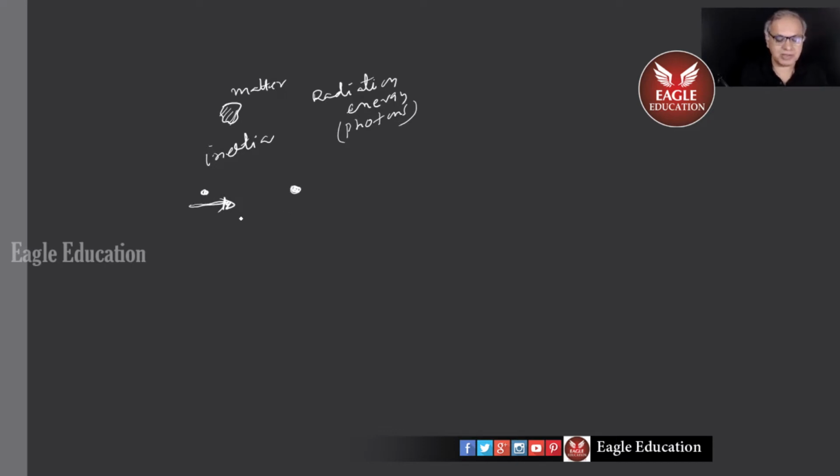If you go on increasing somewhere, it will reach the speed of light, but it will never happen. That c, 3 into 10 to the power 8 meters per second, is a limit the nature put on anything. Nobody can go to this speed.